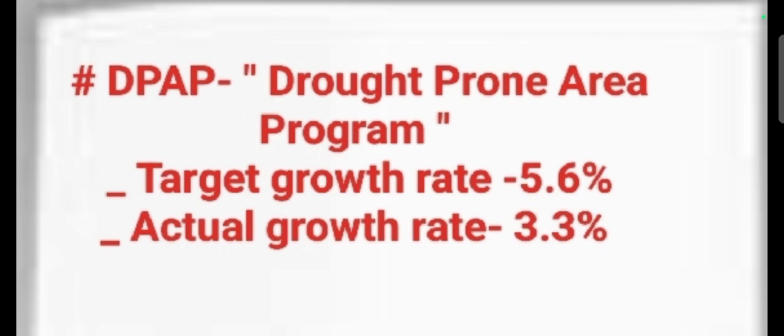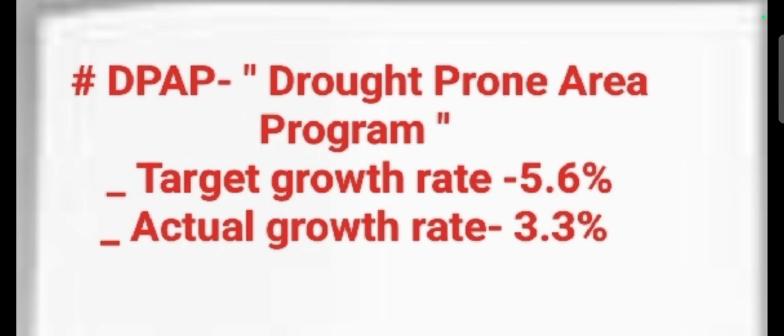So the areas or places which faced a lack of resources, that is nothing but water resources, the government promoted drought prone area programs where the drought happened. They should take some measures and important steps to get redevelopment. So this is also a very important program and salient feature under the fourth five-year plan.